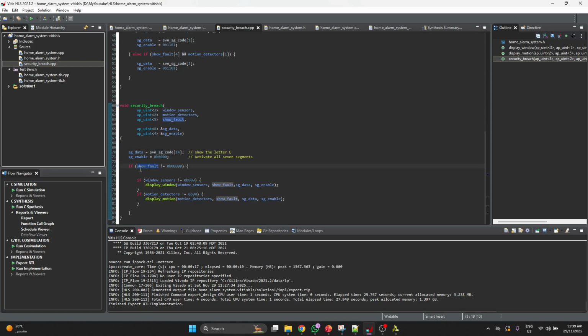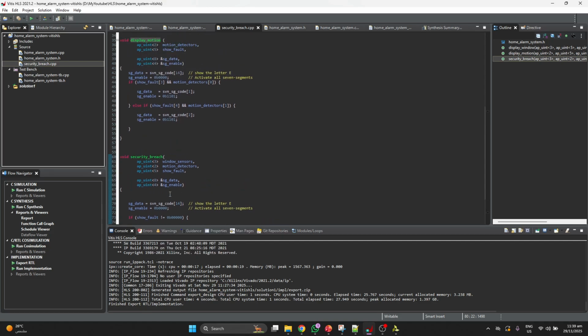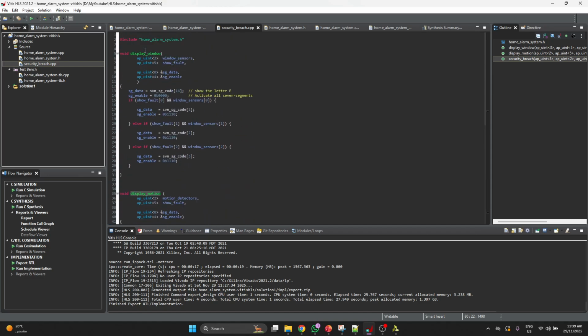Initially show fault is 00, then based on the sensor value, if the window sensor is not equal to 0, it means window security breach, and if the motion sensor is not equal to 0, it means the motion sensor has breached the security. Based on this condition, it will jump to the section where, if the window has breached the security, it first shows the error, and based on